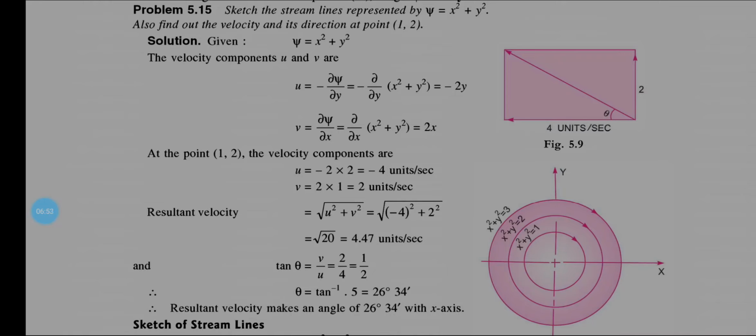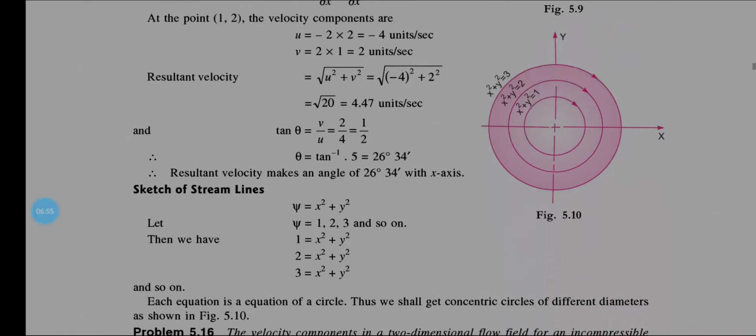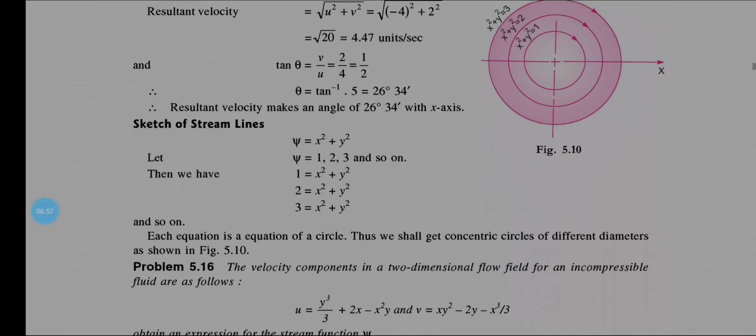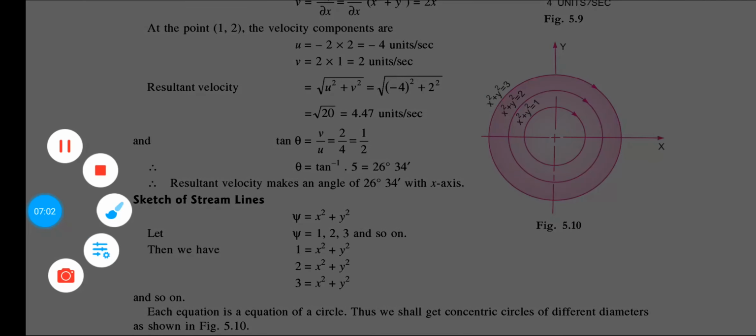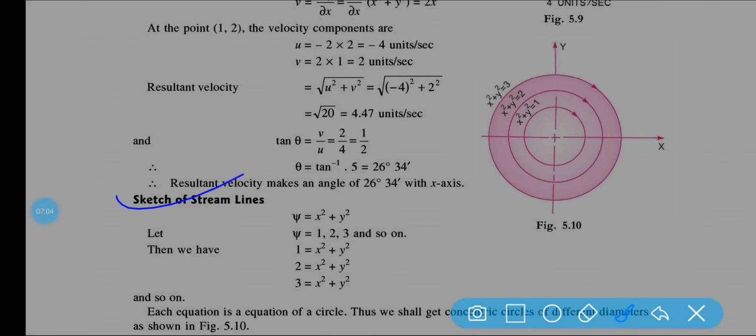Now you need to find out the streamline equation and sketch the streamline. You know that psi is equal to x square plus y square. Let us consider psi is equal to 1. Then x square plus y square is equal to 1. Psi is equal to 2, x square plus y square is equal to 2. Psi is equal to 3, x square plus y square is equal to 3. So can you see what the equation is?